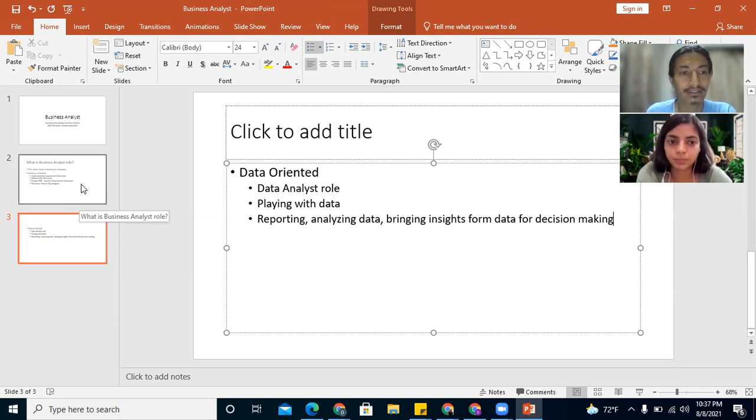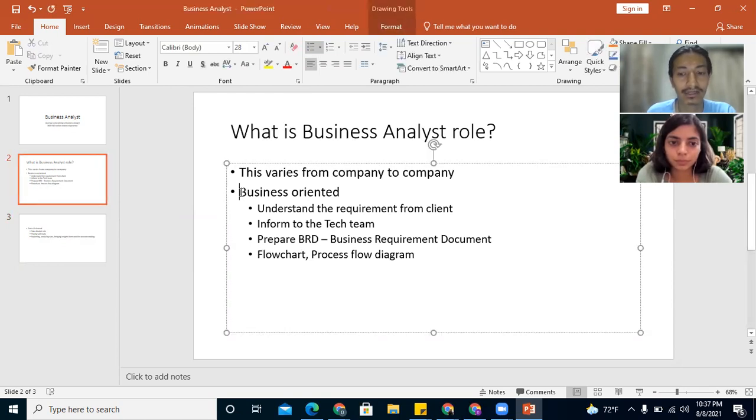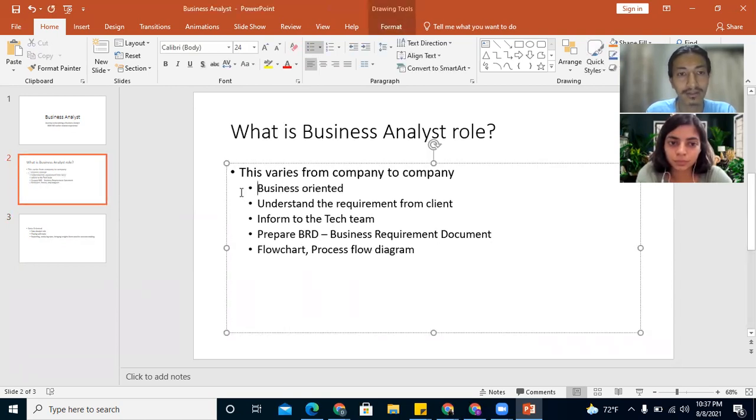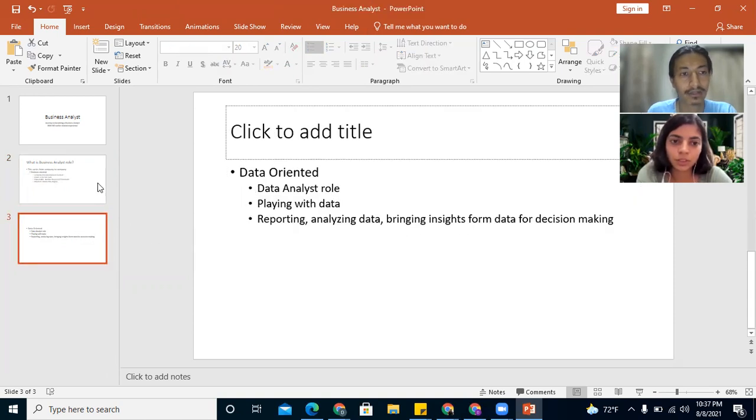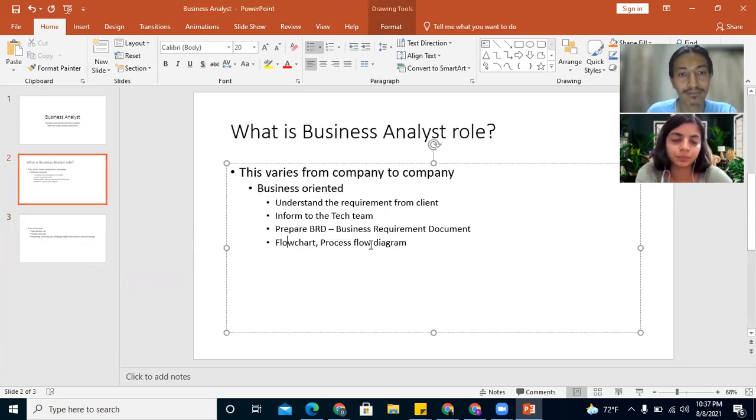Now the catch is we have both business oriented and data oriented roles. If you are going for a business oriented role, they would require some knowledge of Jira, I may be wrong with the pronunciation.